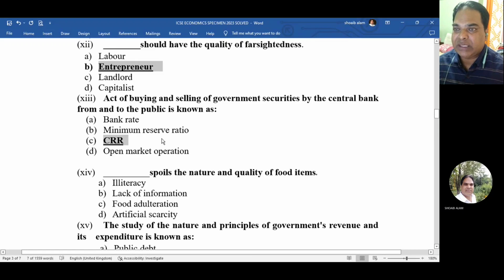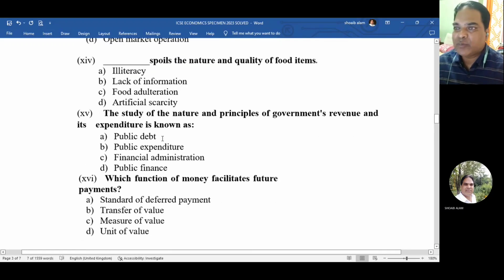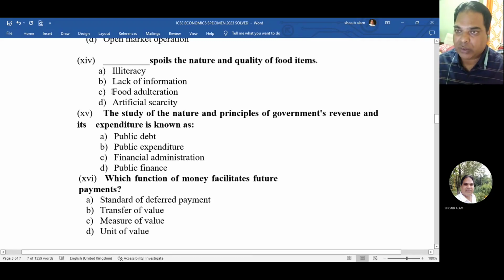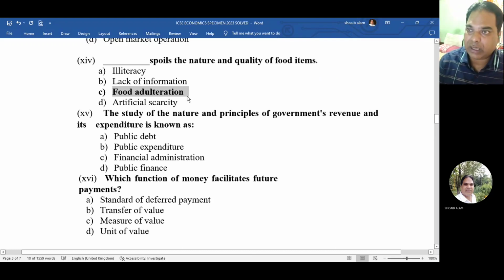Then next one is dash spoils the nature and quality of food items. Illiteracy, lack of information, food adulteration, artificial scarcity. So which one is the correct one? So this one will be correct. Food adulteration. The study of nature and principle of government's revenue and its expenditure is known as public debt, public expenditure, financial administration, public finance. So the correct answer is public finance.